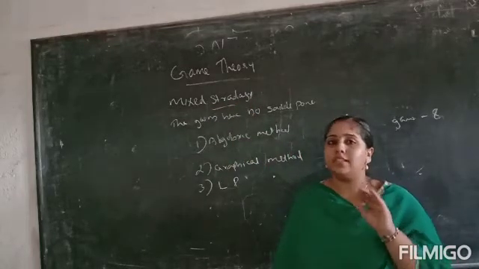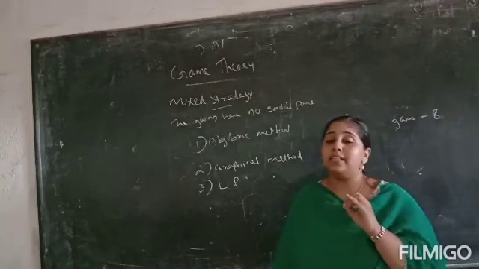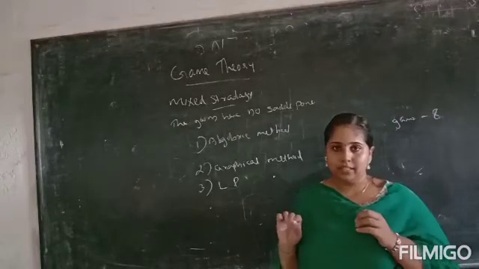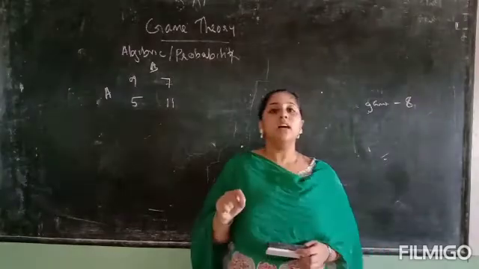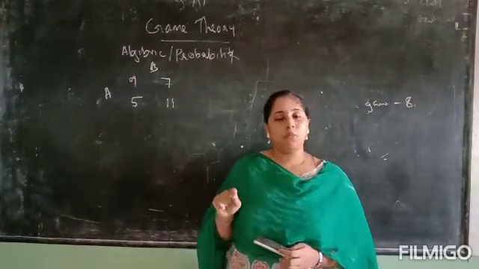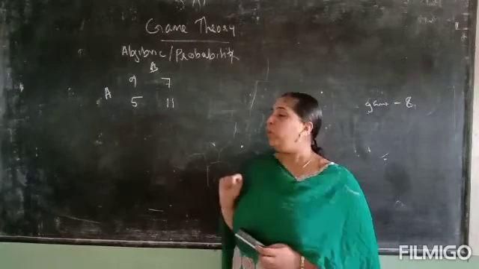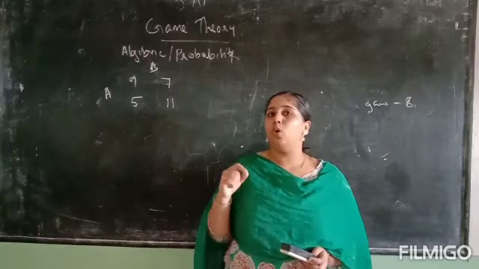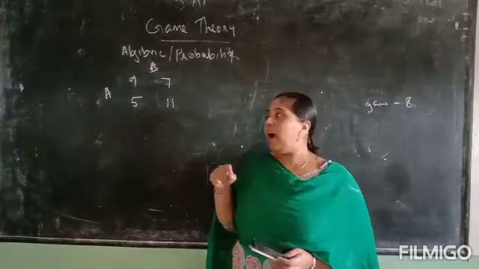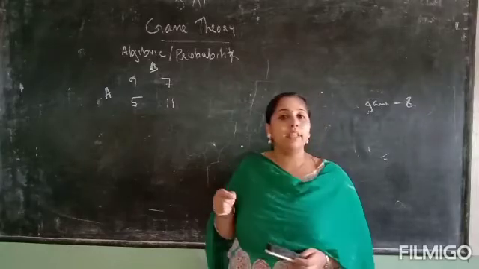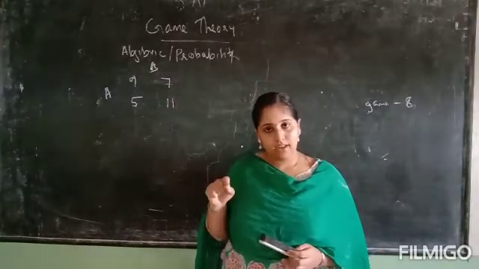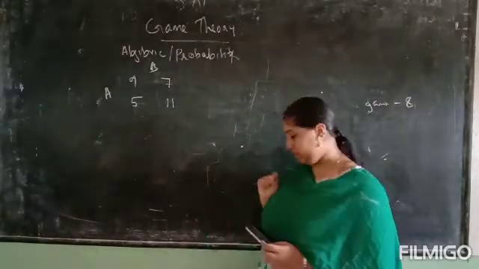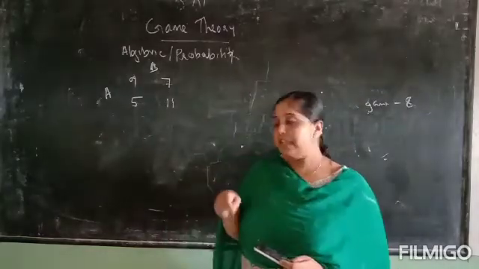For solving mixed strategy problems, we use 3 methods, that is algebraic method, graphical method, and linear programming method. We can discuss the algebraic method first. It is also called a probability method. When we get a question, we want to identify whether it is a mixed strategy problem or a pure strategy problem. I already said that a mixed strategy problem means the problem which does not have any saddle point. So when we get a question, we want to find if it has a saddle point.